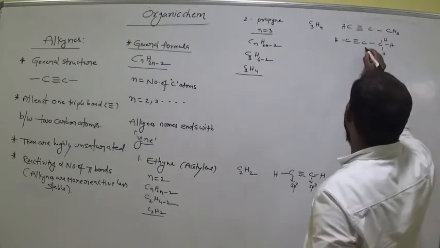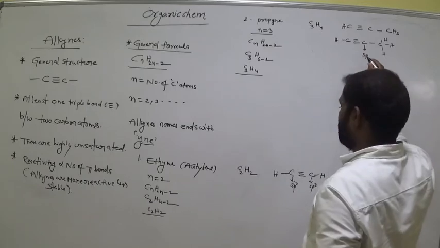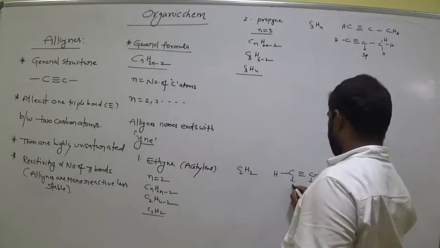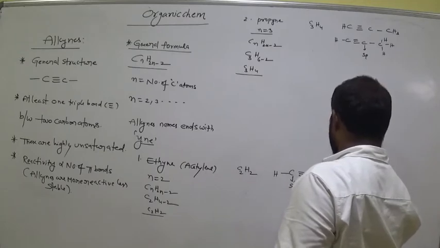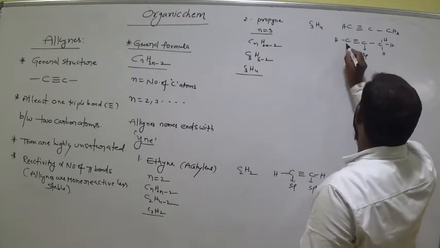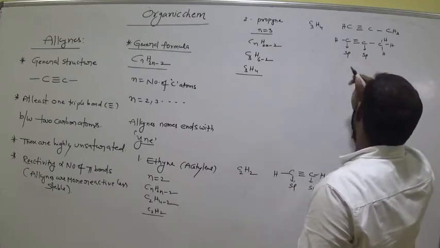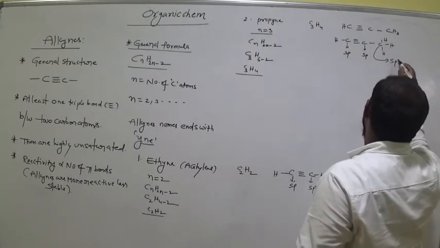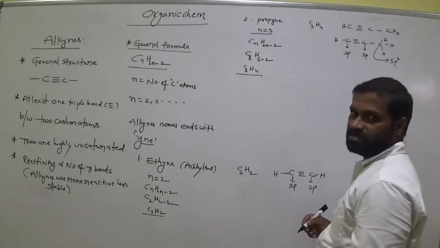Okay. What is the hybridization of this carbon? sp. Okay, clear? Triple bond, so for this one also sp. Am I right? For this carbon all are single bonds, so it is sp3. Clear? All of you? Everyone?